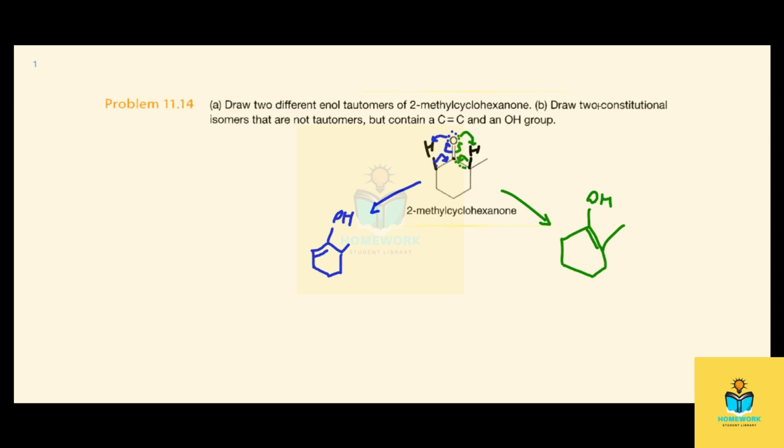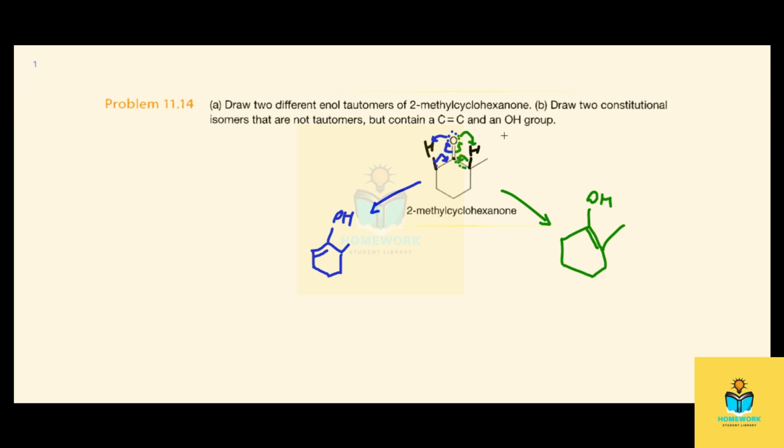So for B, draw two constitutional isomers that are not tautomers but contain your double carbon bond and your alcohol group. Remember, a constitutional isomer has the same chemical formula but differs in bonding and connectivity.